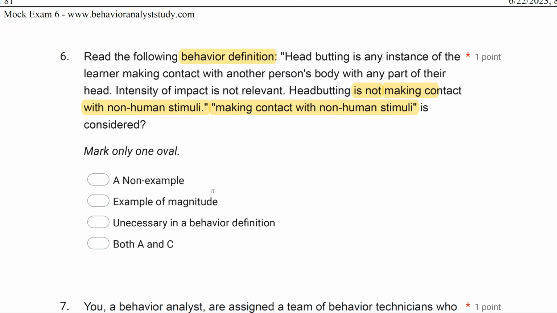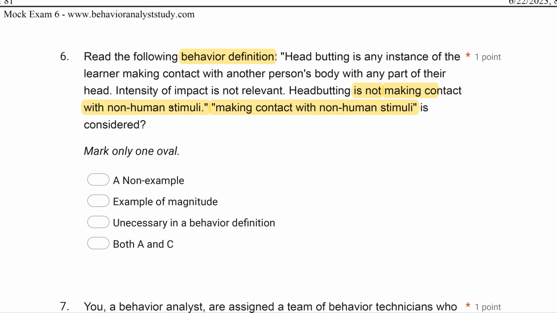Example of magnitude, well, magnitude would be intensity. Intensity of impact is not relevant, is mentioned, but that's not what the question is asking about. And what the question is asking about is not talking about intensity. And then C, unnecessary in a behavior definition. Well, no, non-examples are really important. You want to include them as much as possible.